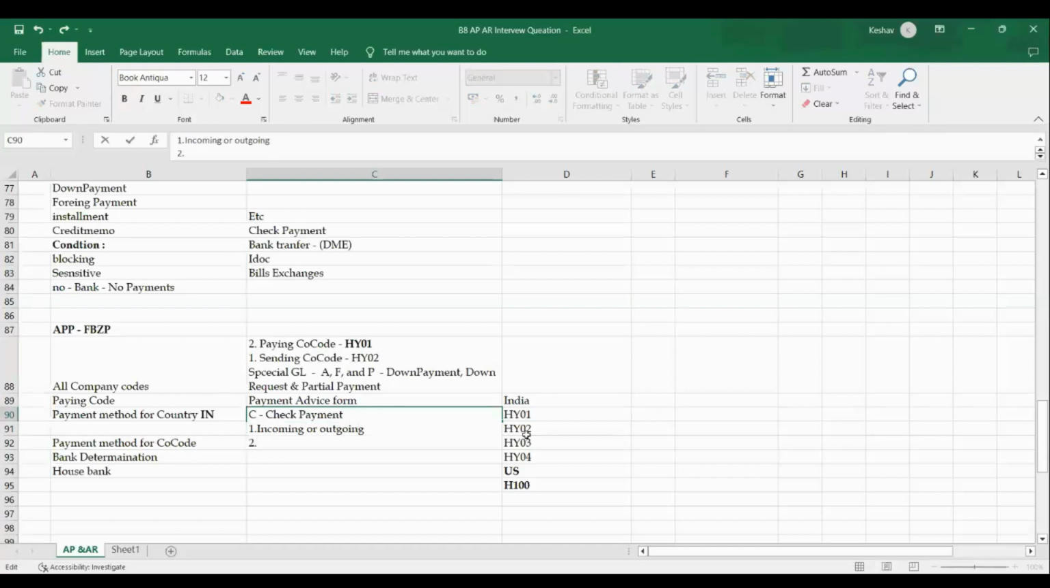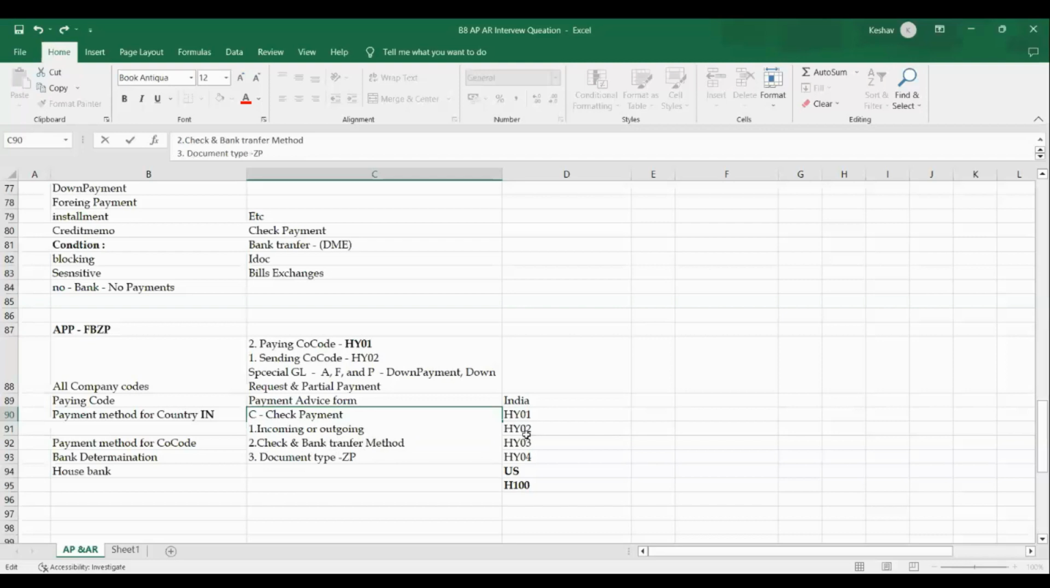Then the document types for payment. We need to choose what kind of method it is, such as check or bank transfer. And the third one is the document type. What document type will we generally use for this? ZP and ZV, definitely. ZP document will be used, right?